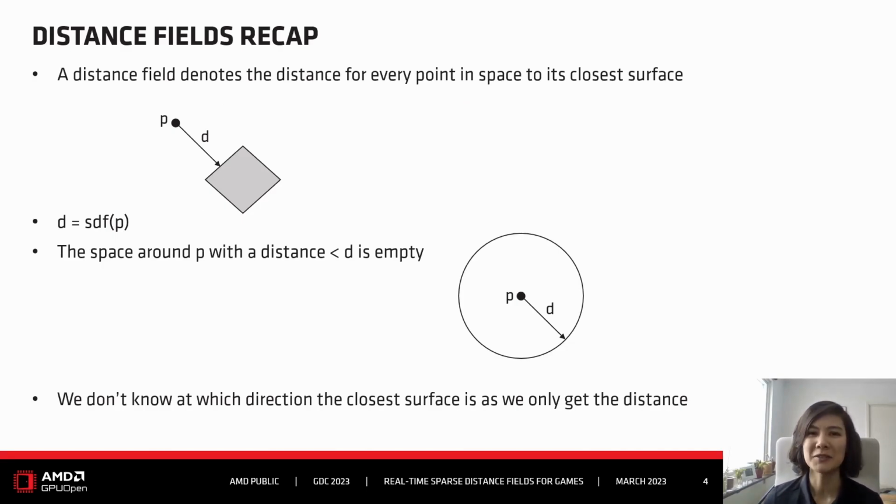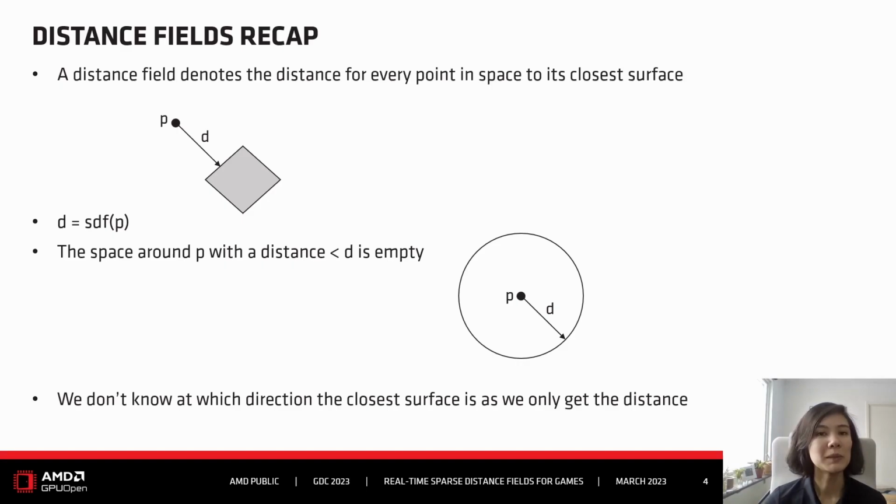So what are distance fields? A distance field is a function that gives you the distance for every point in space to its closest surface. You can write that as d equals SDF of p. By definition, it means that the space around p with a distance smaller than d is empty. If the space is not empty, then our distance field would contain errors, because then the returned distance d wouldn't be the distance to the closest surface for the point.